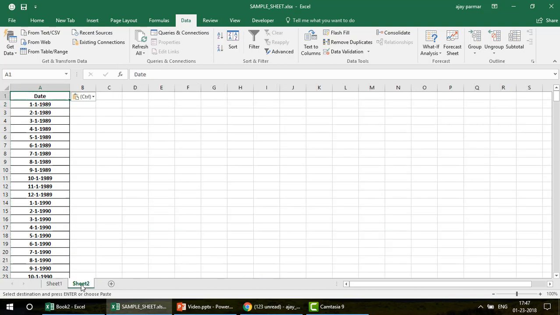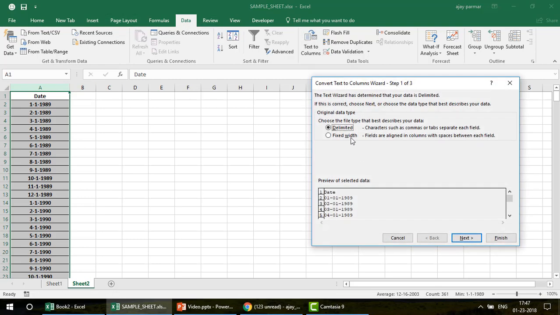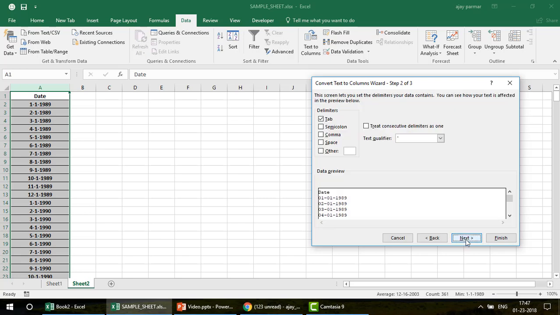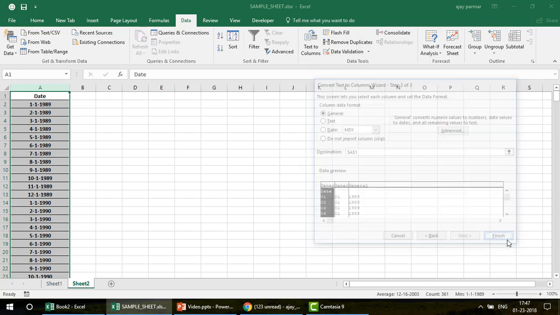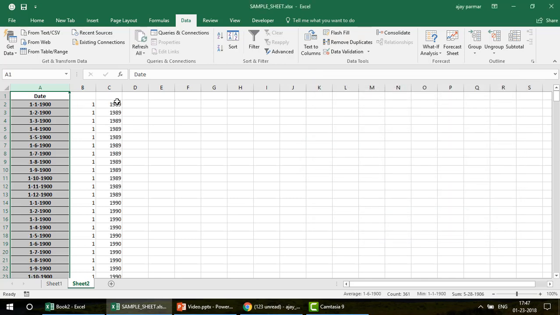What I mean is, when you select this column A, guys, you go to the data option and click on the text to column. When you click on the text to column, keep this option as delimited and click on next. Now this data is separated by hyphen, so we don't need the tab. Just uncheck that, go to the other option, and write this hyphen, and you can see in the preview everything is separated. Wonderful. Just click on next and finish. Now this way your data is separated.